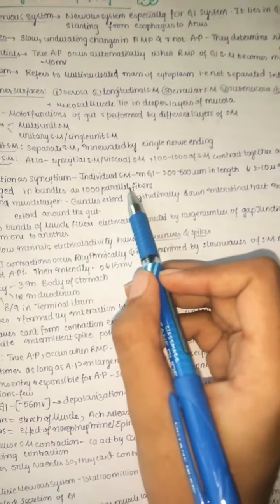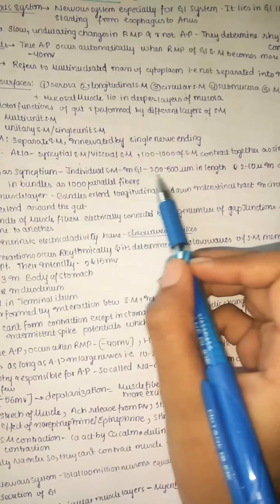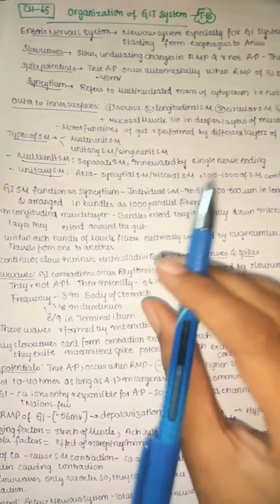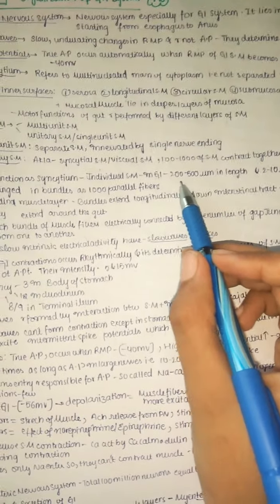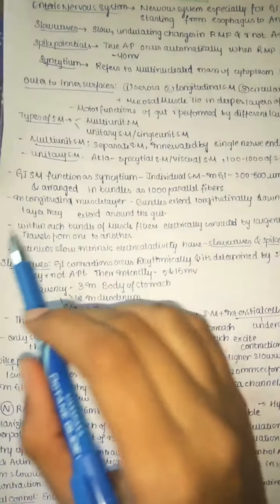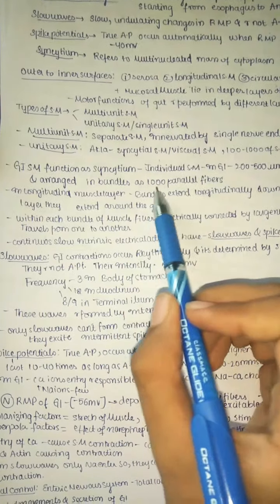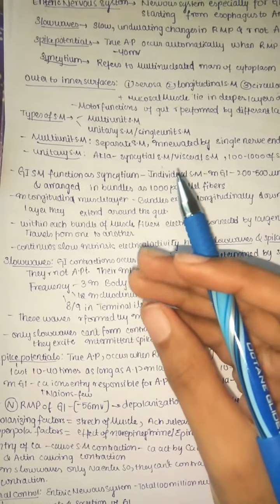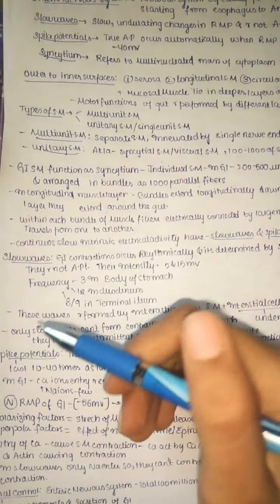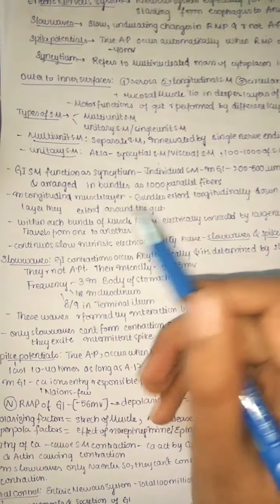So the individual smooth muscle is also present in the GI, among the syncytial muscles. The individual smooth muscle is about 200 to 500 micrometers in length. It's not so important, and 2 to 10 micrometers in diameter. Okay, just to understand. And they are arranged in bundles of about 1,000 parallel fibers, so these muscles are arranged parallel to each other, in bundles of parallel fibers.